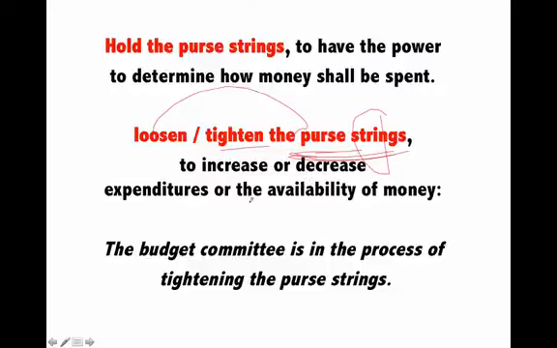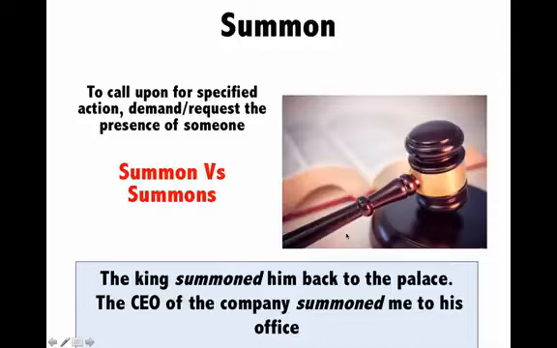You are trying to be in a state of self-denial. You don't want to pursue all the pleasures. You want to tighten the purse strings. So for example, the budget committee is in the process of tightening the purse strings, which means it is in the process of making less and less money available.